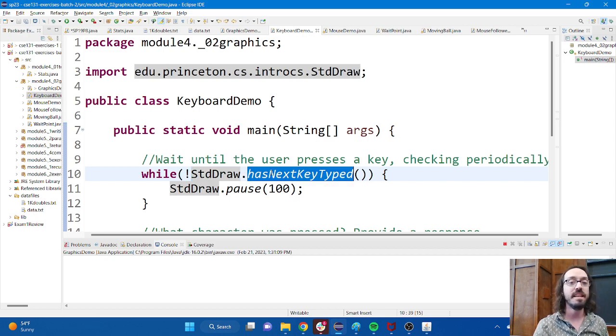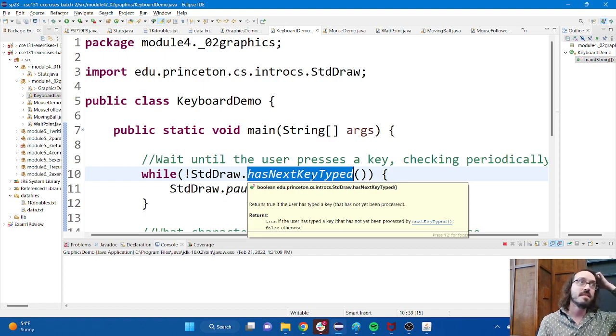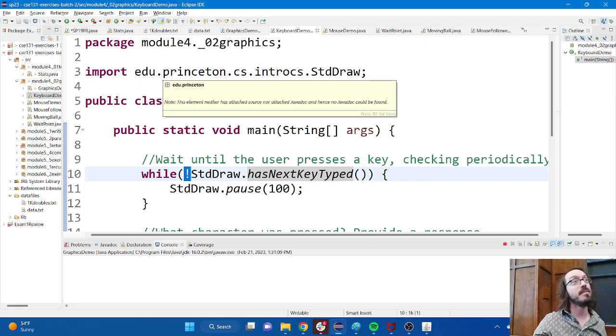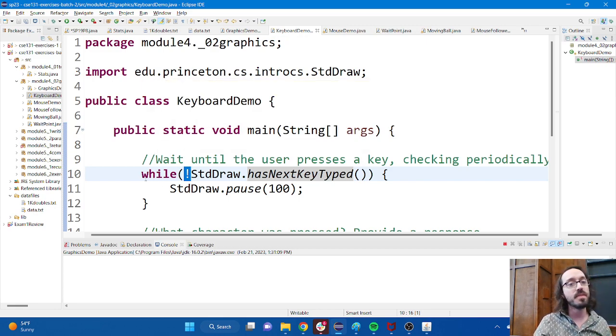So this method here is not telling me which key has been pressed. It is more like asking the question, have any keys been pressed yet? If there are any keys waiting, then this will be true. Because this is out in front, that then becomes false. So the way to interpret this is, while there has not been a key pressed, I'm going to sit here and wait.